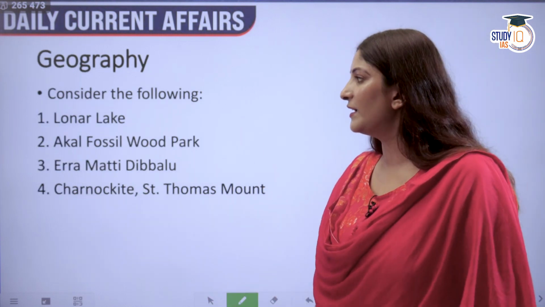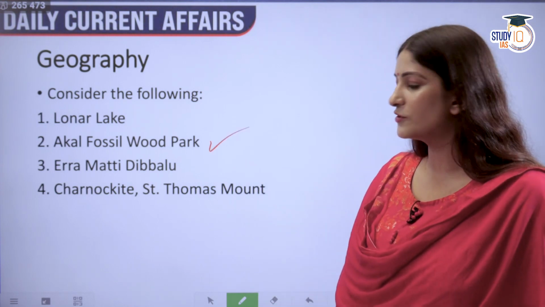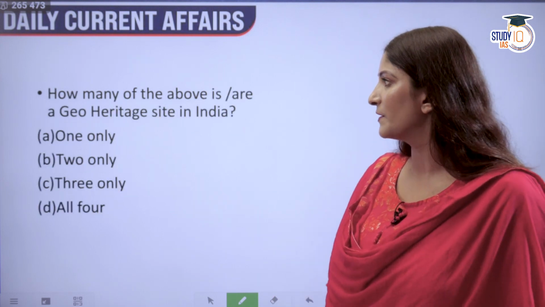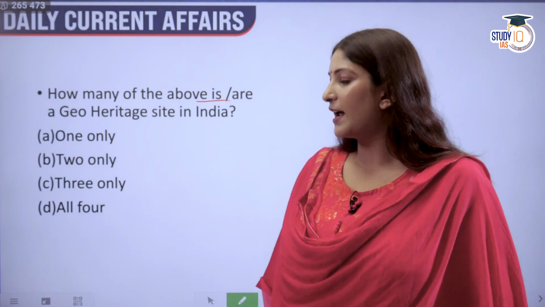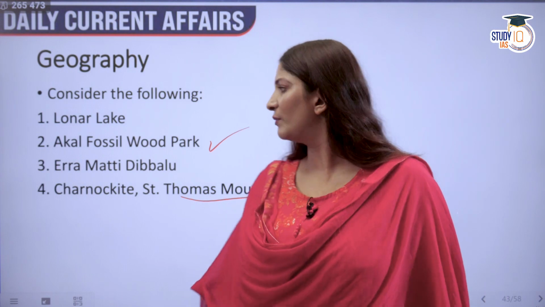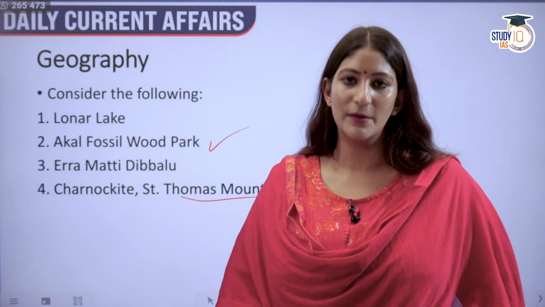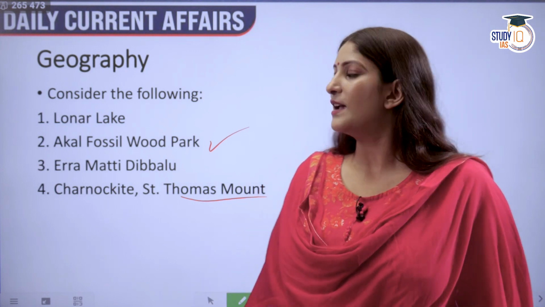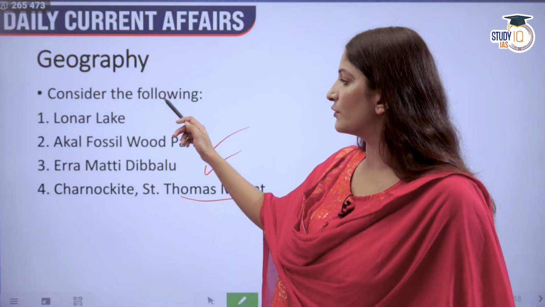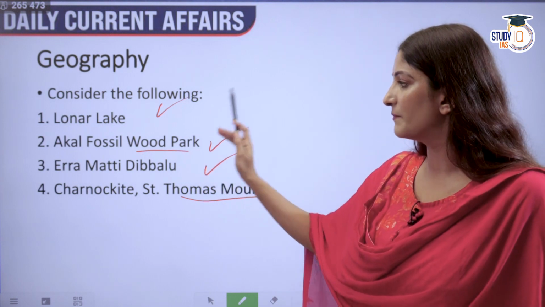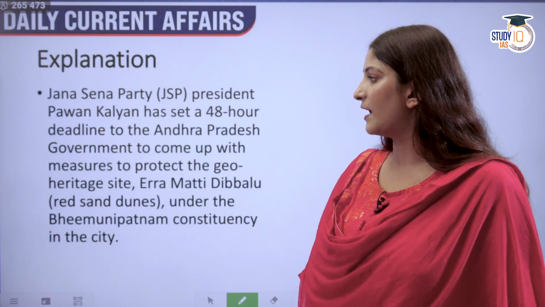Okay, consider the following: Lonar Lake, Akal Fossil Wood Park, Eramatti Dibbalu, Charnockite, St. Thomas Mount. How many of the above are a geoheritage site in India? Recently, it has been said that Eramatti Dibbalu, not recently but since many years, is losing its integrity because of the sheer erosion that is happening. Eramatti Dibbalu is one of the geoheritage sites. Not only that, but also Lonar Lake, Fossil Wood Park, and Charnockite, St. Thomas Mount are a part of it. So all four will be the correct answer.